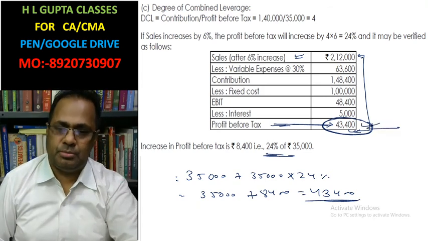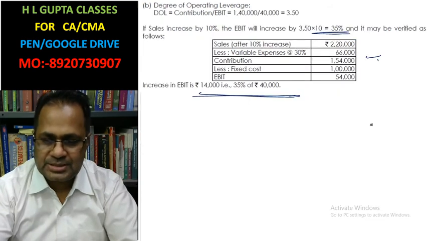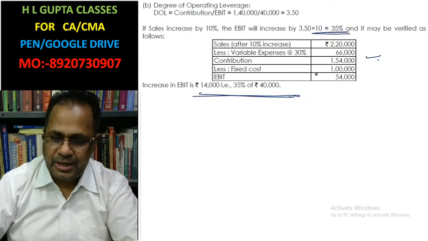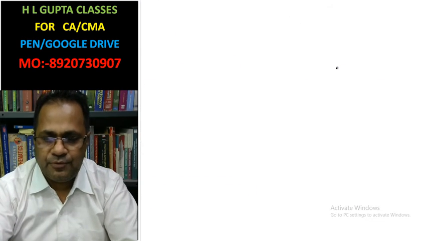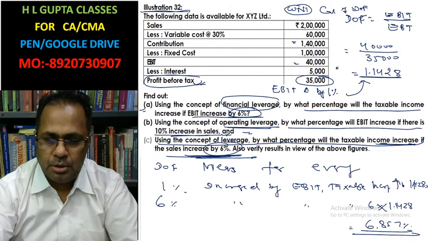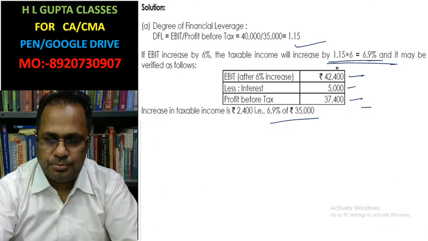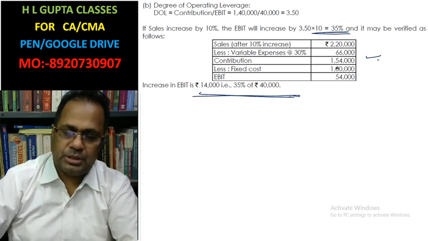It is proved. Okay. In the second case, what was the EBIT first? EBIT was 40,000.